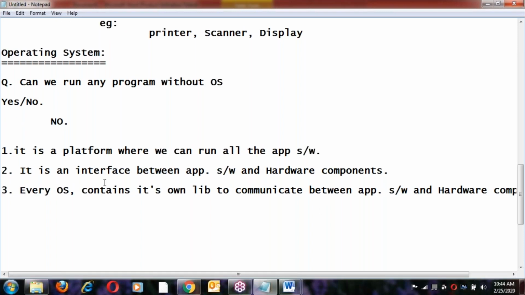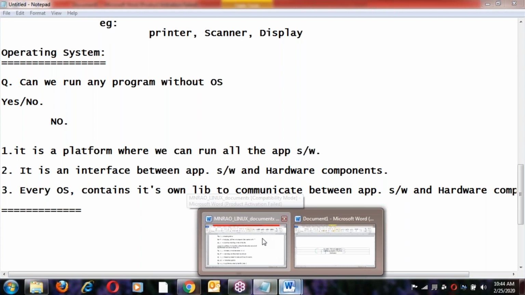So this is just a basic idea about OS. What is OS? OS is a platform where we can run all the application softwares. Next, it is an interface between application software and hardware components. Next, every OS has its own library to perform I/O operations between application software and hardware components.